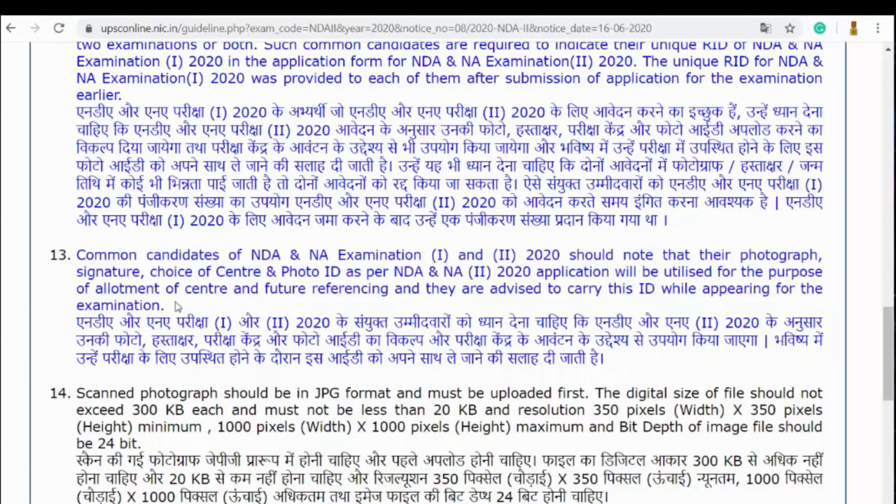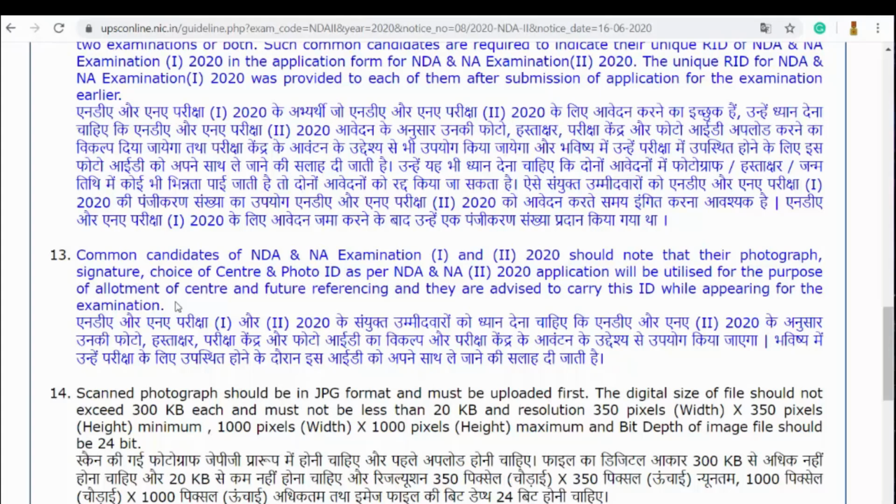So you will have only one examination, but the marks you obtain in that examination will be considered separately for NDA NA 1 2020 and NDA NA 2 2020. Understanding? So the exam will be one, but the declaration of the result will be twice, it will be deferred. So even if you are not able to qualify in NDA NA 1, you might qualify in NDA NA 2 if your cutoff reaches in NDA NA 2. So instead of writing 2 different examinations, fortunately UPSC has given you the advantageous choice of writing only one single examination, and the same marks will be allocated for both of the examinations.